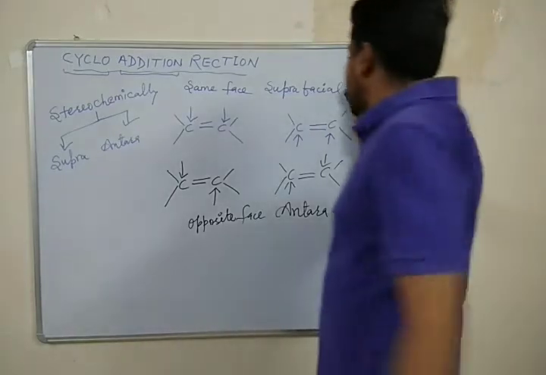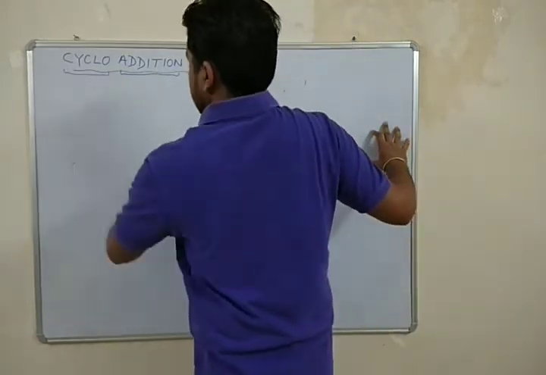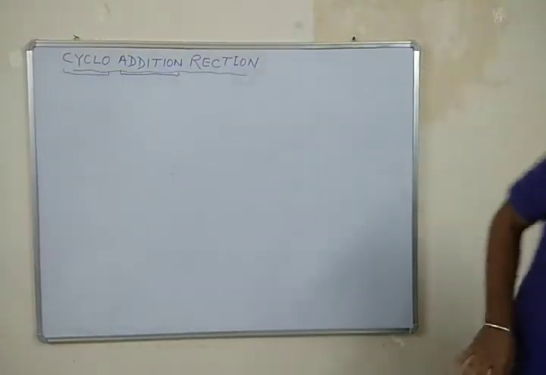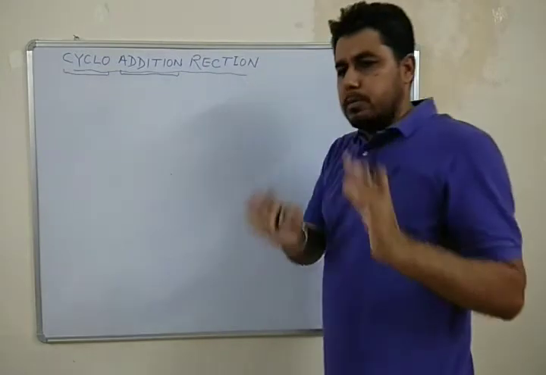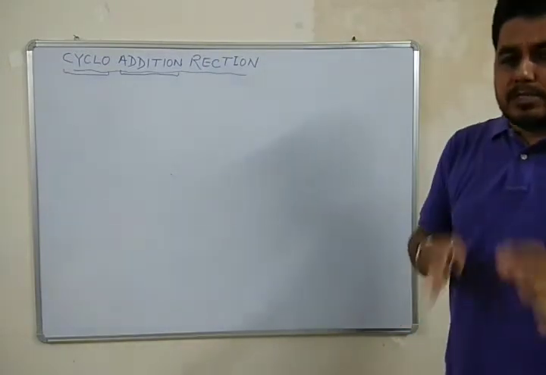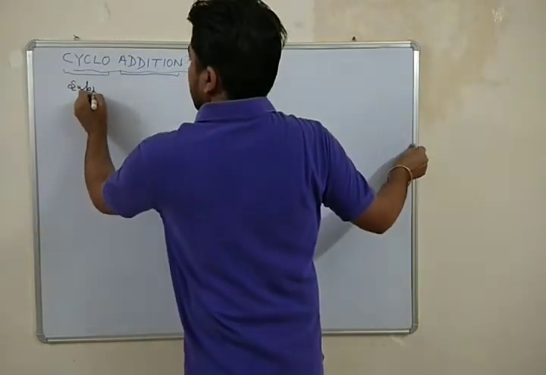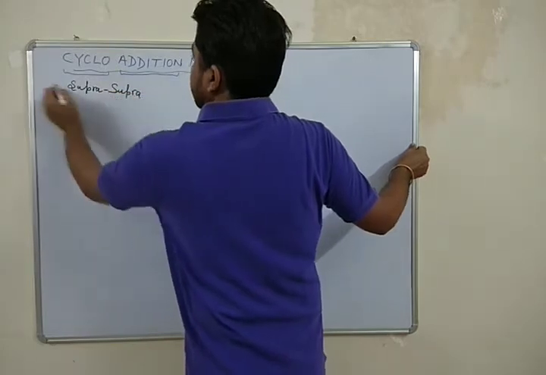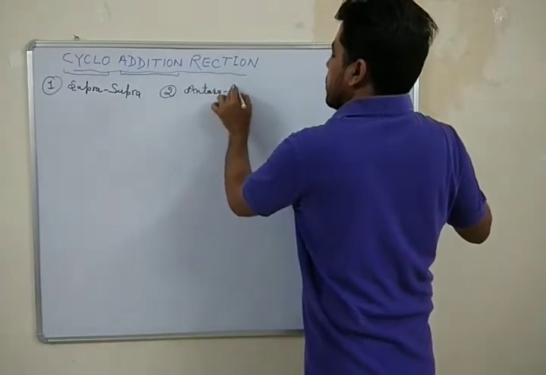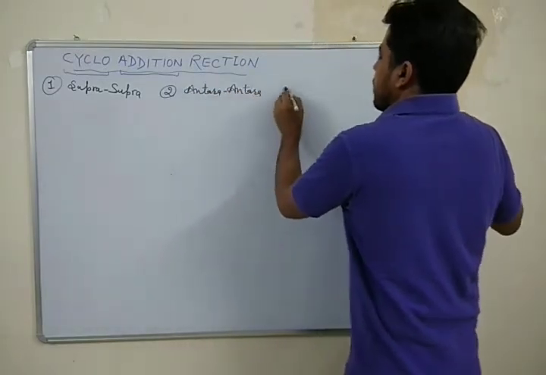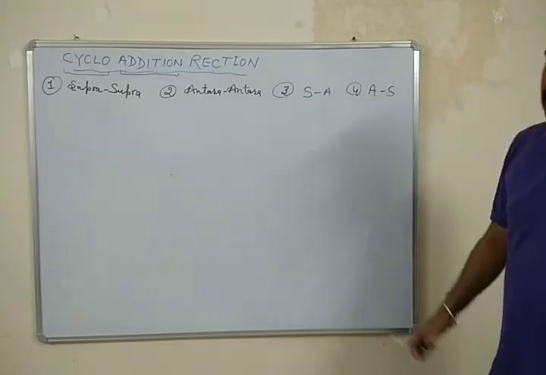Now let me explain this with the help of some pi orbitals. On the basis of these two types of stereochemical additions, there are 4 conditions: number 1 supra-supra, number 2 antara-antara, number 3 supra-antara, or number 4 antara-supra addition.